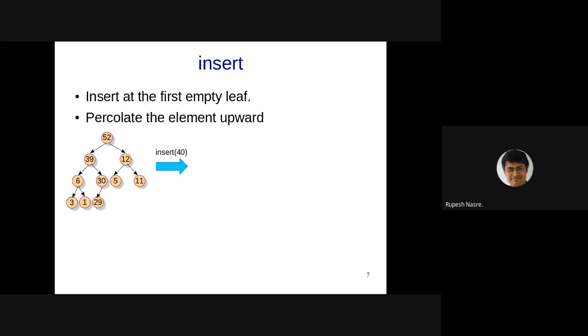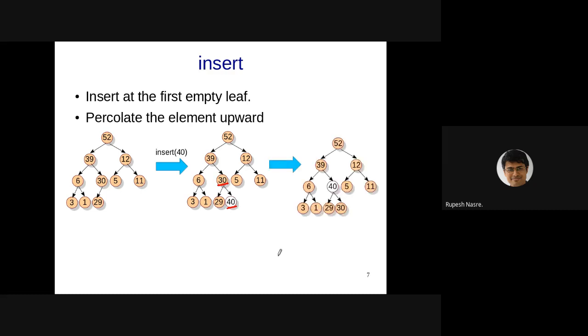What does that mean? That means that I'm going to see, oh, 40, 30 is in a problem. So 40, 30 is violating the heap order. So let me move 40 up and push 30 down. So let me exchange this parent-child relation. As soon as that happens, now heap order is maintained at this place, but not only that, it is also maintained at this subtree.